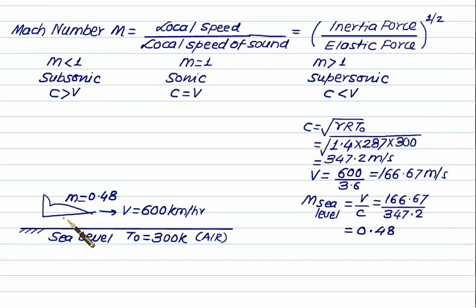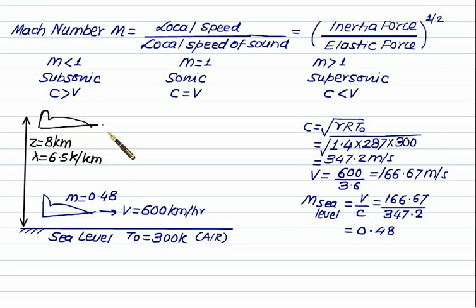Now let us assume here we have an altitude Z equal to 8 km and we have a standard temperature lapse rate equal to 6.5 Kelvin per kilometer. And now the same fighter plane is traveling at the same speed equal to 600 km per hour, which is same as 166.67.